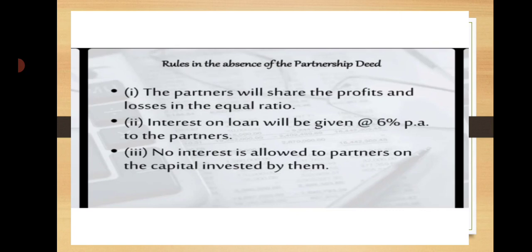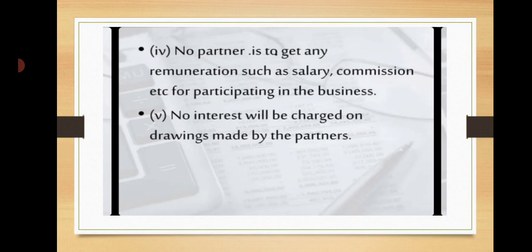Next, we know about the meaning of profit and loss appropriation account. It is an account prepared by the partnership firm to distribute the profit among the partners. All adjustments relating to partners, like interest on capital, drawings, commission, etc., should be mentioned in the partnership deed. Next, the purpose of preparing the profit and loss appropriation account. The main purpose is to collect and distribute the divisible profit and loss of the partnership.